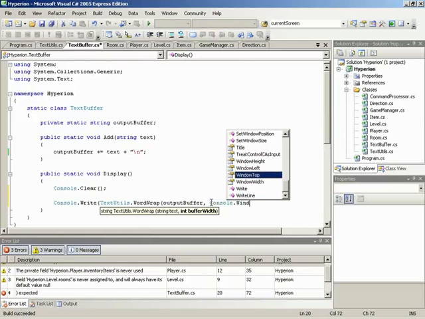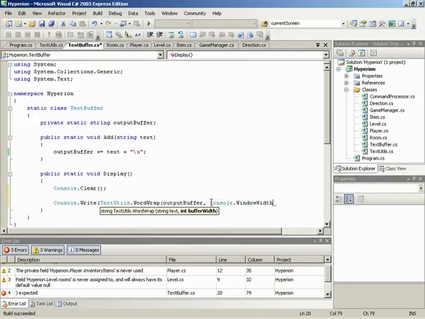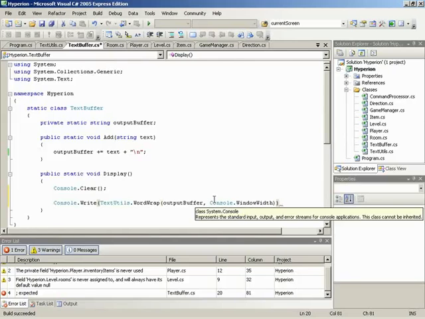That's accessible from the console window width property. And this is going to be really important because later on, when we make word wrap actually work so that all of our words don't just get chopped at the end and start on the next line, which looks awful and makes reading very difficult, it's really important that we know just how wide that console window is, how many characters can fit on there. That's why we're sending it over, so that when we write our word wrap routine, we know how long it is at that point. Right. So that's the closing parenthesis for word wrap. One more should close off the console.write, and then we can add a terminator.